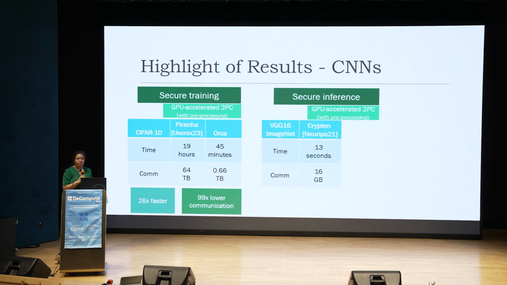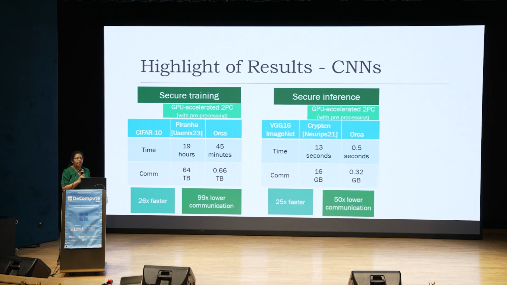Next, coming to secure inference, here the prior state of the art is Meta's CrypTen framework, which can support large models. This is also GPU accelerated two-party secure computation in the pre-processing model. To do an inference of the VGG16 model for the ImageNet dataset, which is a 1000 class classification, CrypTen takes 13 seconds and communicates 16 GB of data. And with Orca, we can do the same task in just 0.5 seconds, communicating 0.32 GB of data.